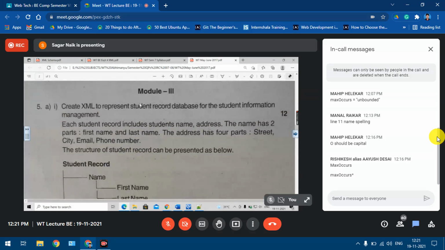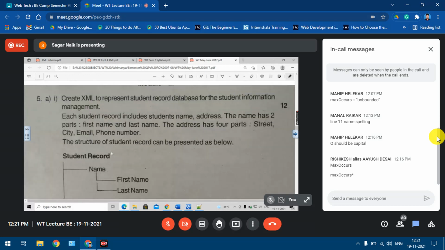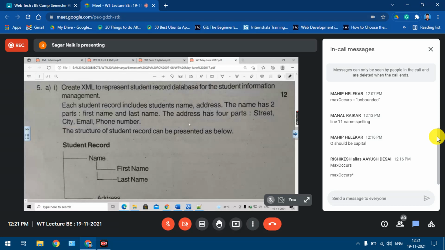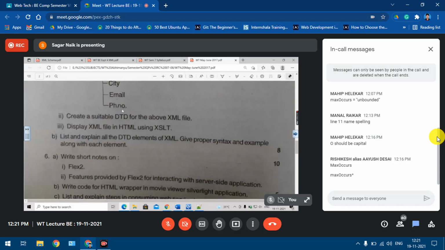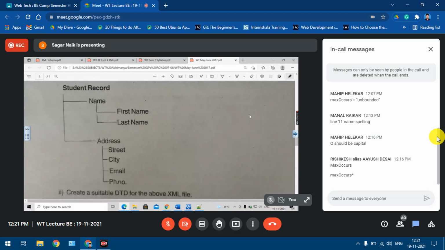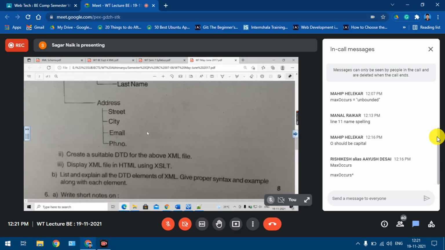See this, they have given the tree structure of one XML file, and again you need to write what? It is a 12 marks question. You need to first write an XML file, then write a suitable DTD. They have not specified whether internal or external, so you can go for any option. And then transform into HTML using XSLT. Understood? So 12 marks: 4 marks for the XML file, 4 marks for the DTD, and 4 marks for the XSLT.